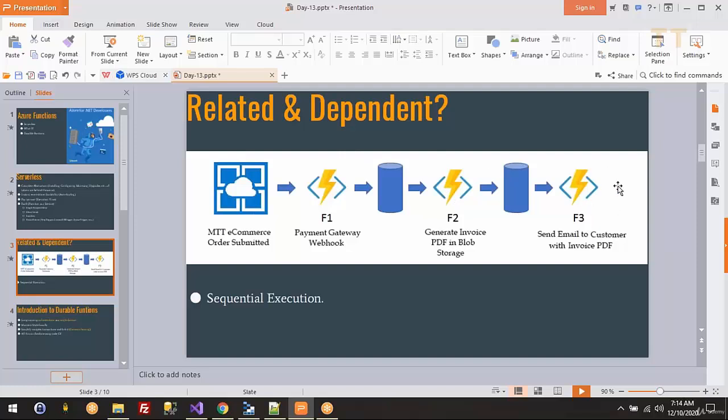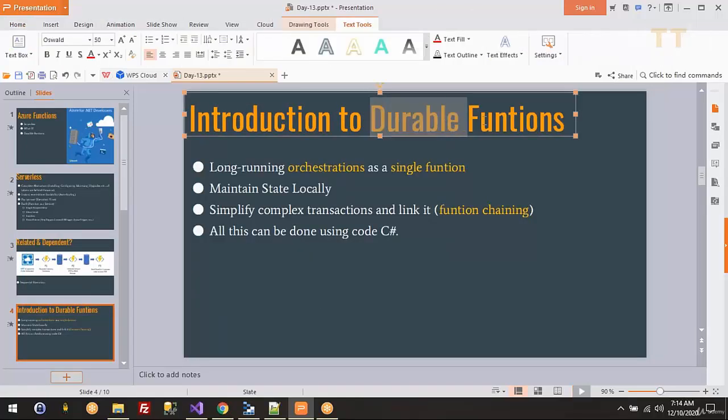Another example might be an employee applying for a leave. So his immediate supervisor might need to approve it. That is one step. After that, it might get forwarded to the manager. He needs to approve this. Then it will get forwarded to the HR department. They need to approve it. So like this, wherever you see transactions, a series of activities which are dependent on each other, related and dependent, then we have to use something called durable functions.